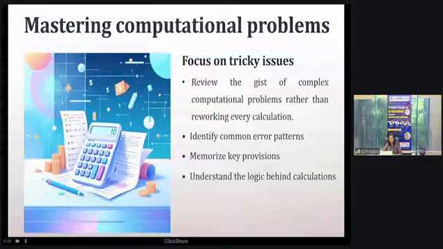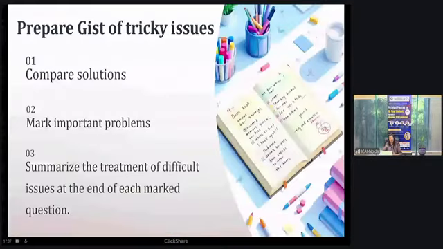While preparing, also compare your solution and mark important points. When you are solving the questions on your own, and you compare your answer with the solution given in the study material, you may find that your answer is not matching with the solution. Then just summarize the treatment. What was the difficulty you faced? What was the mistake you made? And categorize your mistakes in two to three categories.